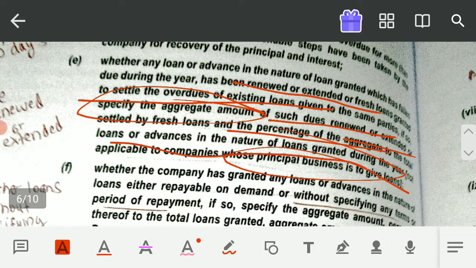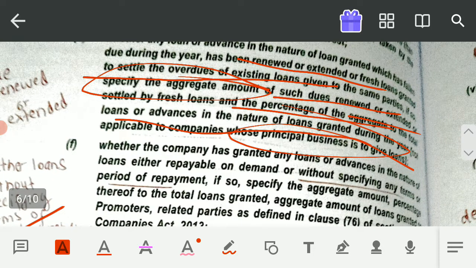So you have to mention in your audit report what all the details of it are, what the extension time period was, what the amount that is overdue is, and what the names of the parties are. So everything you have to indicate. Okay, and the percentage of aggregate to the total loans and advances in the nature of loans granted during the year. And this is again not applicable to the companies whose principal business is providing loans.